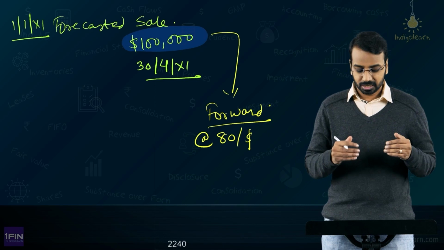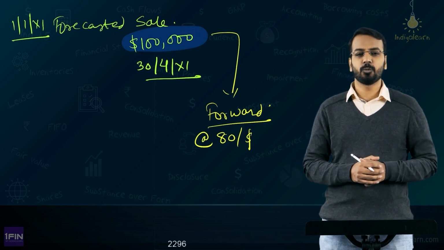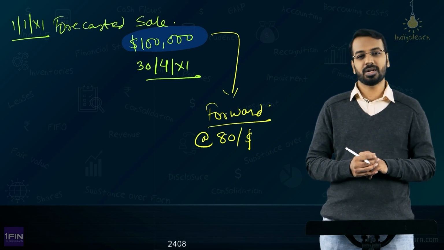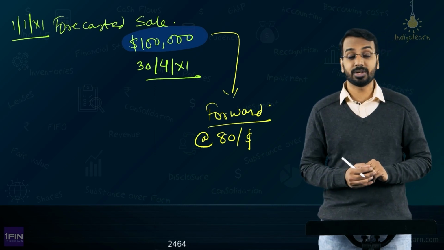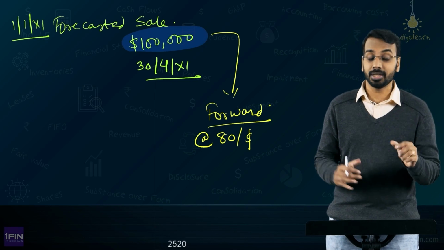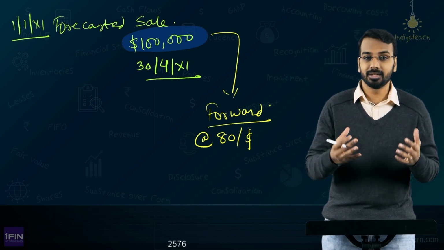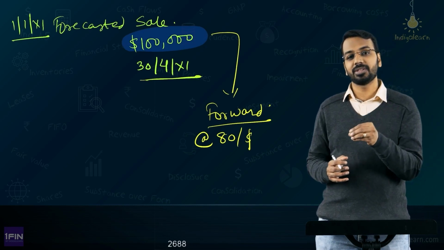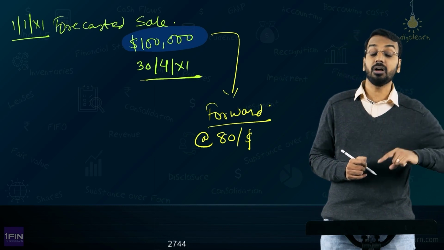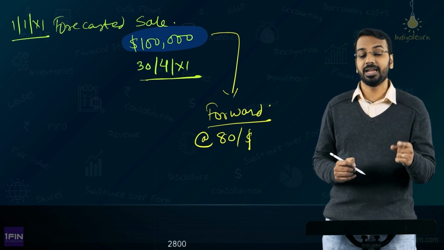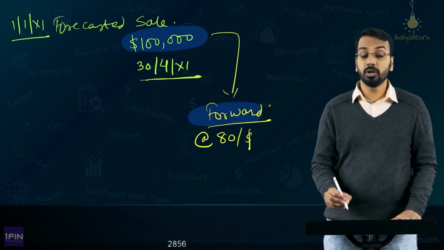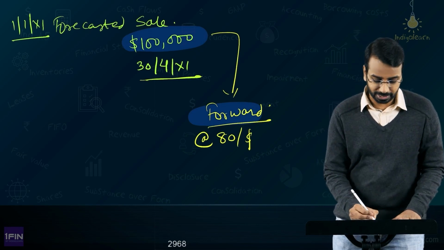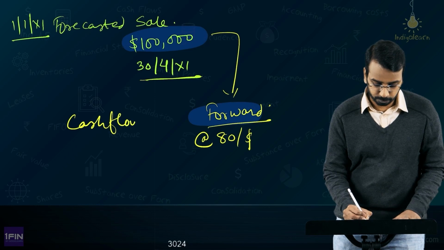Now, tell me one thing, this forward contract that the entity has entered into, is it for an existing asset or liability? No, it is not for an existing asset or a liability. It is not a recognized asset or liability. Is it for a firm commitment? There is no firm commitment. They are forecasted. They are expecting that on 30th of April, they will be making the sale and they will be receiving the amount of $100,000. So, it is a forecasted sale. It is not an actual sale. So, this forward cannot be designated as a fair value hedge. You will have to designate it as a cash flow hedge.